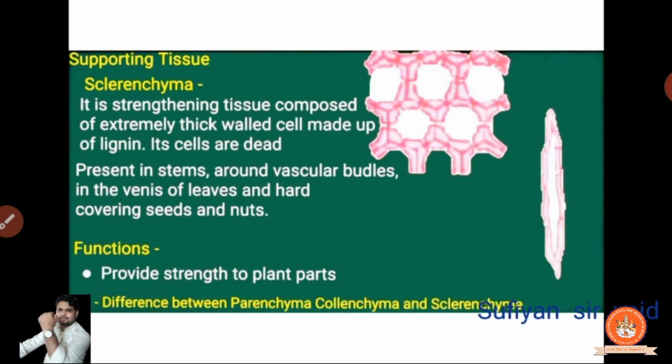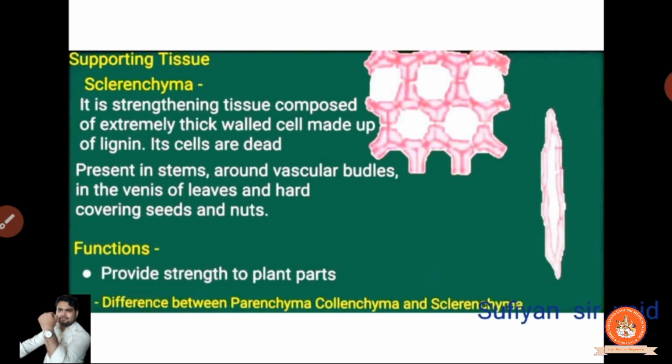There is almost no space, so it is very thick. It is present in the stem around vascular bundles, the veins of the leaves, and the hard covering of seeds. You can find these in the coconut and the peanut. If you see the dry coconut, the upper layer of the coconut that you peel, that's all made up of lignin, and it is the sclerenchyma. What is the function? It provides strength to the plant. Hard outside, soft inside.